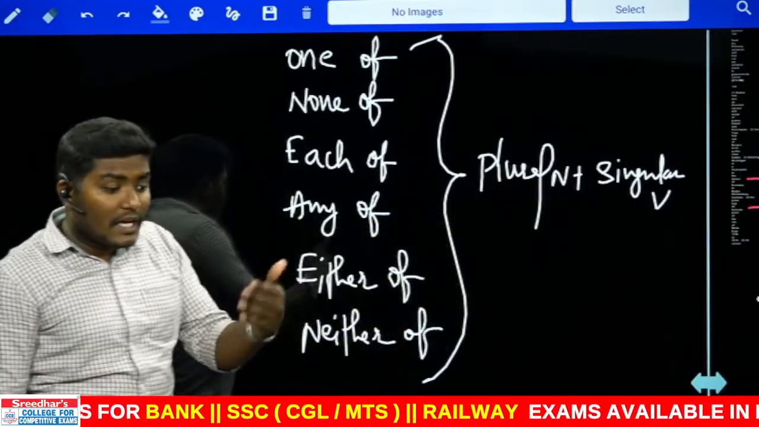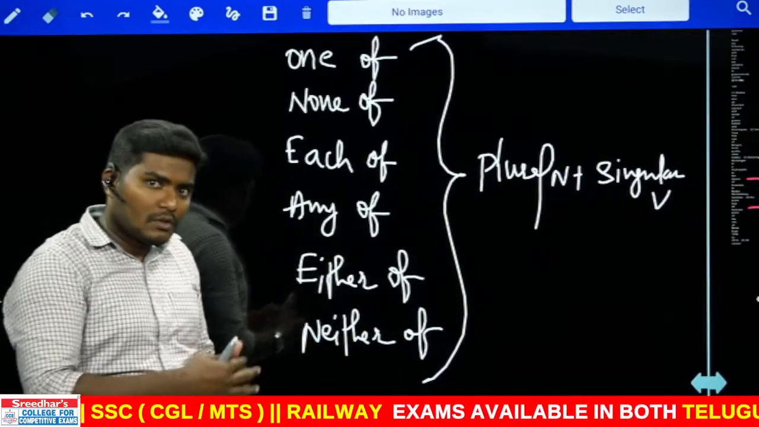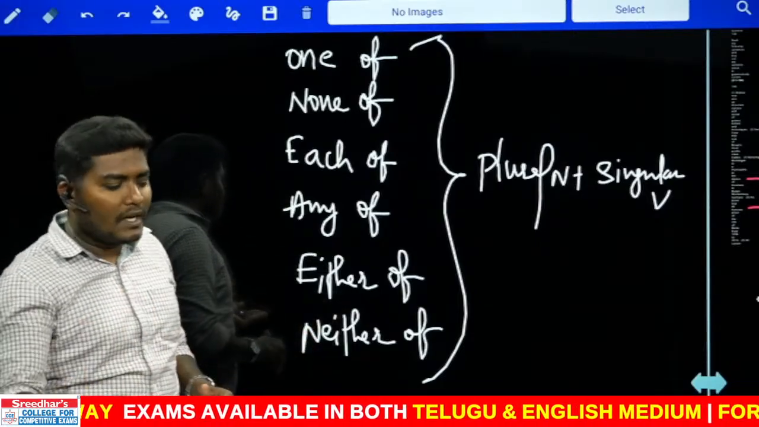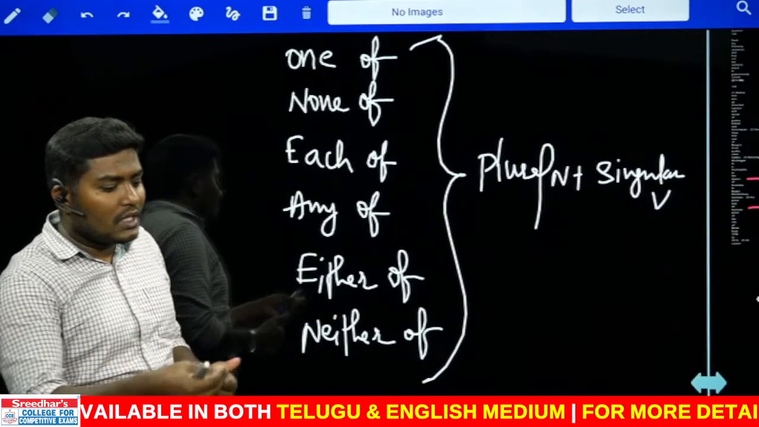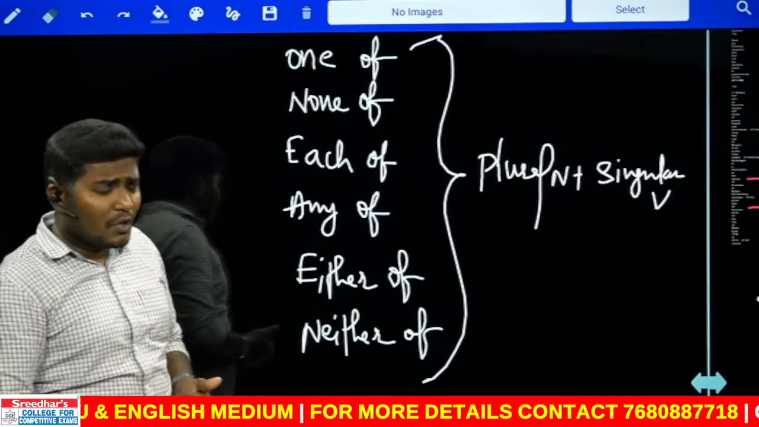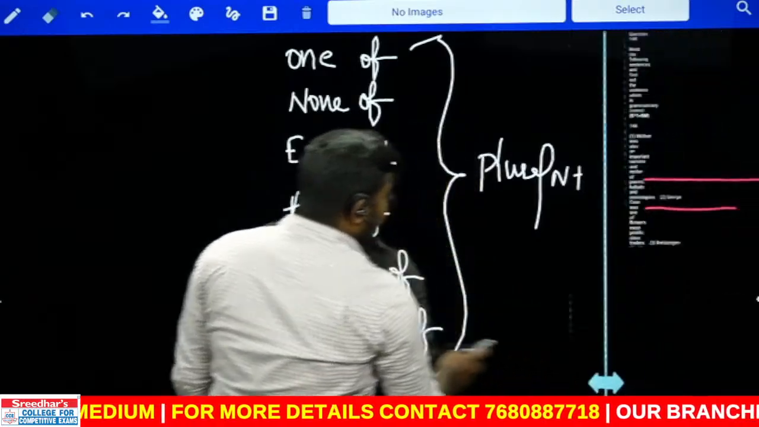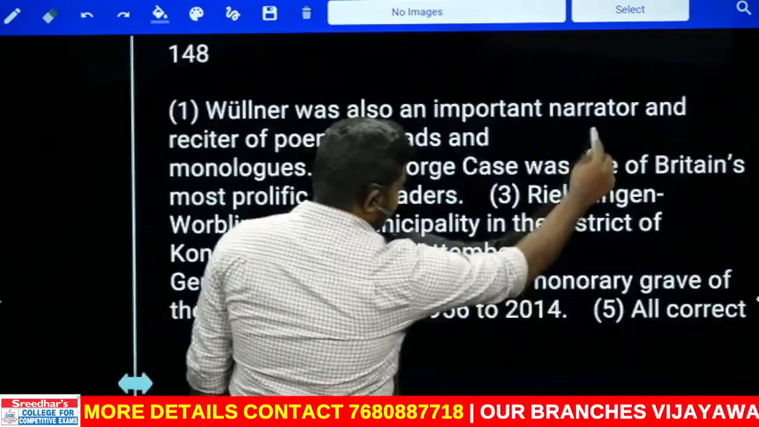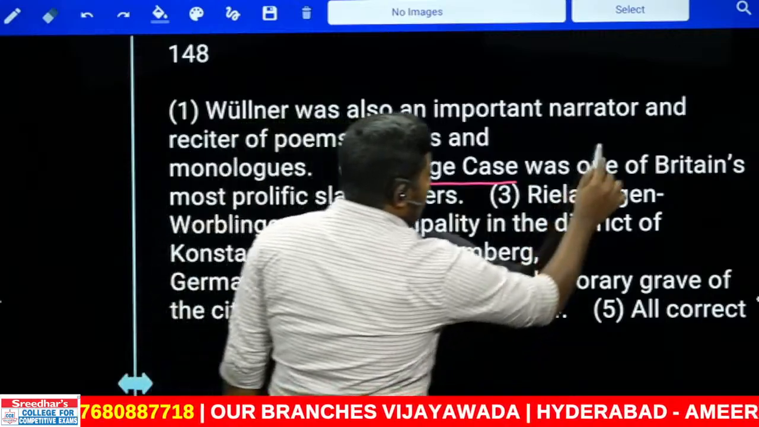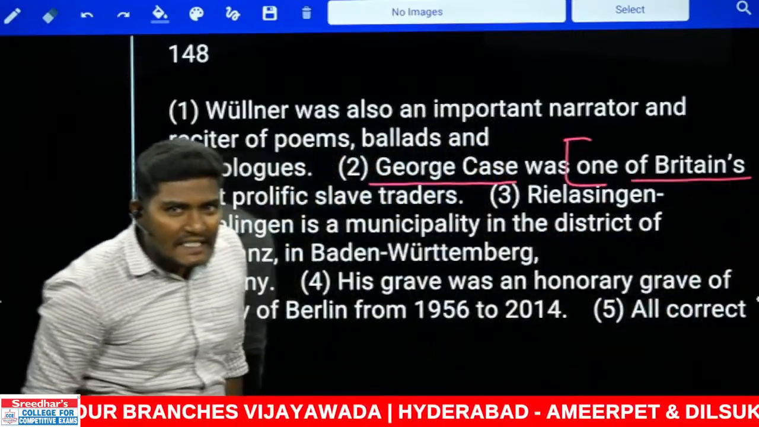Okay, yeah, Archana. In such case, that is possible. One of the most, one of the best, one of the largest. That is possible. That is a case of superlative case, Archana, right? So you are using the there because there is most. Most is indicator of superlative degree. In such case, that is possible. But look at the sentence carefully. What is the sentence we have? George case was one of the Britons.